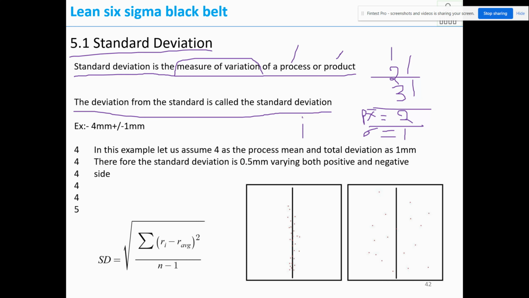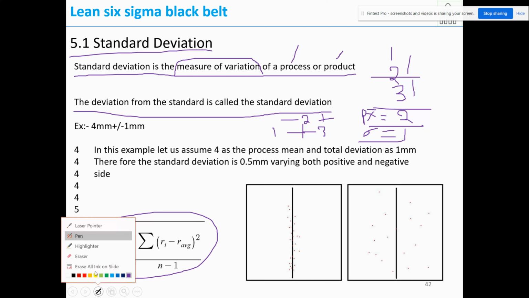So this is your 2 mm standard. From here 3 mm is varied on the positive side, 1 mm is varied on the negative side. Therefore your sigma is 1. What is the meaning of sigma 1? From the standard, 1 mm deviation towards positive and 1 mm deviation to the negative. So this is called standard deviation. In future coming chapters, we are going to see how to calculate the standard deviation manually.